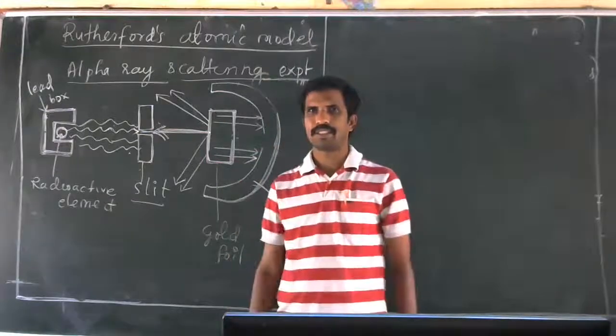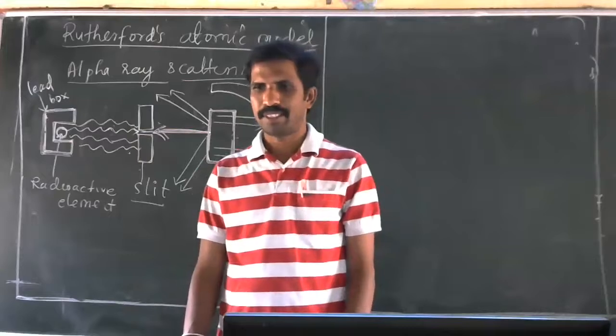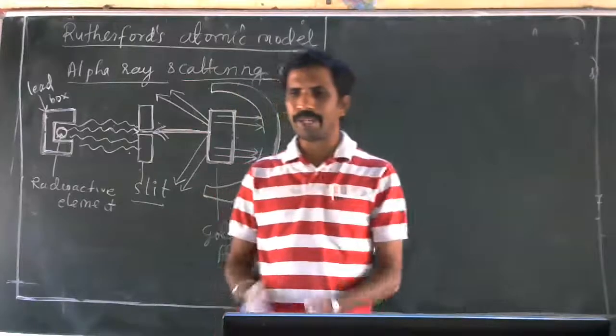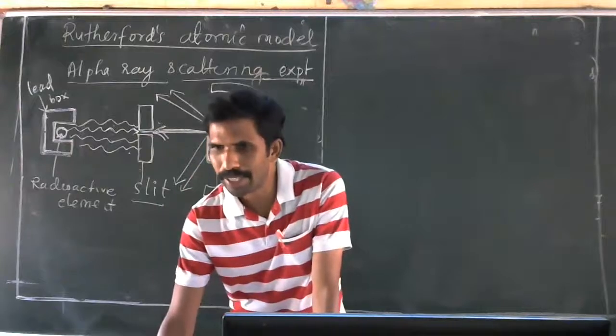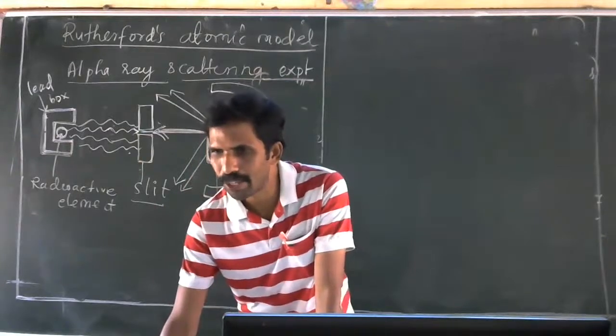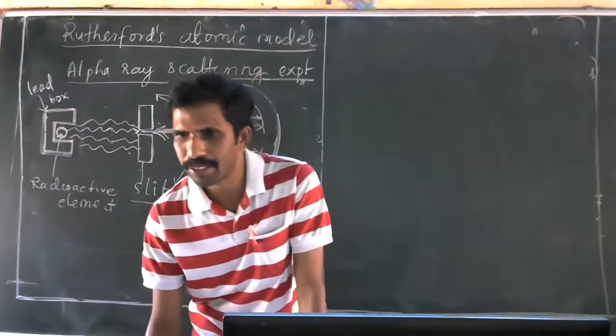Because sir, gold can be beaten into a very thin layer. What is that property called? Malleable metal. Very good. Malleability. Some of the metal can be made into thin sheet. Your friend Abhiram also tried to say that, but he could not make it clear. But Vaishnavi has told exactly the answer. Very good, both of you.